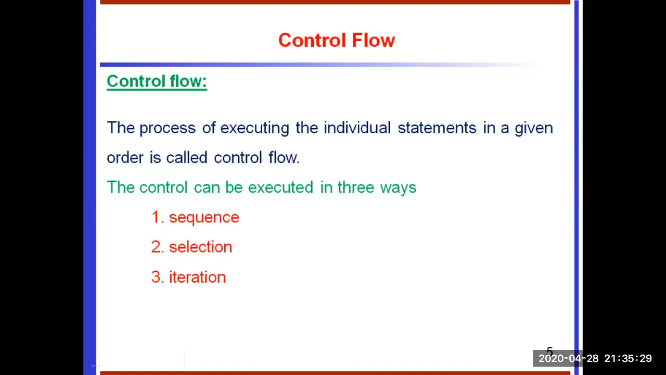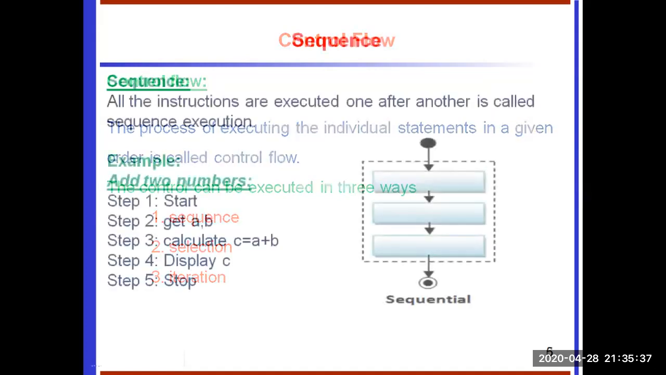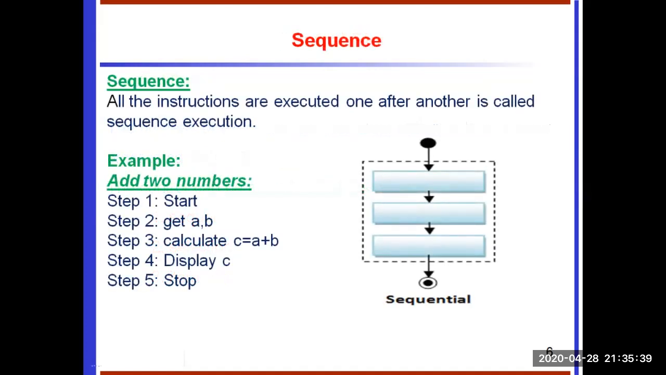Based on this, the control can be executed in three ways: sequence, selection, iteration. We will discuss them in the next slide. Sequence control flow: all the instructions are executed one after another, which is called sequence control flow. As the name suggests, the sequence control flow structure is used to perform actions one after another. It performs process A and then performs process B and so on. This structure is represented by writing one process after another.